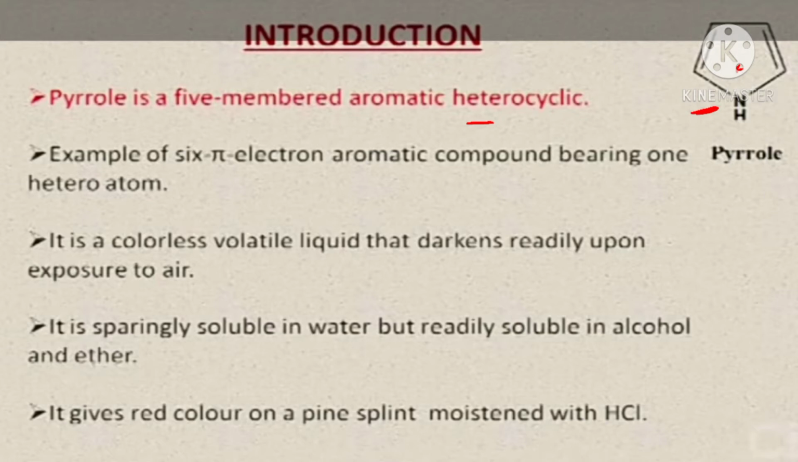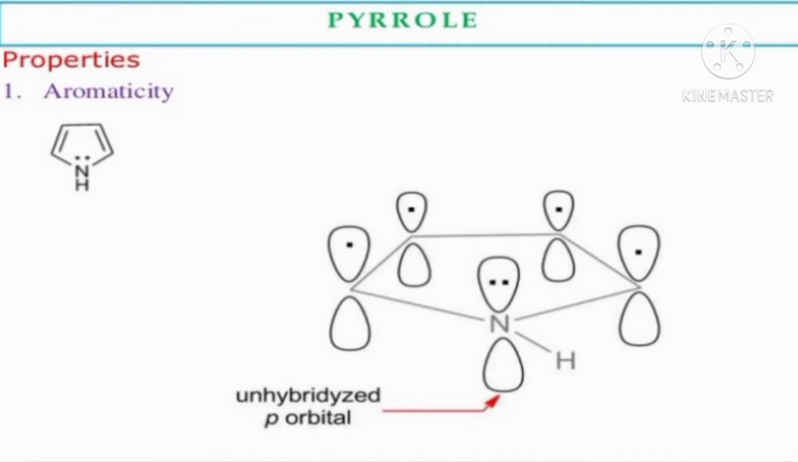Pyrrole is a colorless volatile liquid that darkens readily upon exposure to air. It is sparingly soluble in water but readily soluble in alcohol and ether. It gives a red color on a pine splint moistened with HCl.